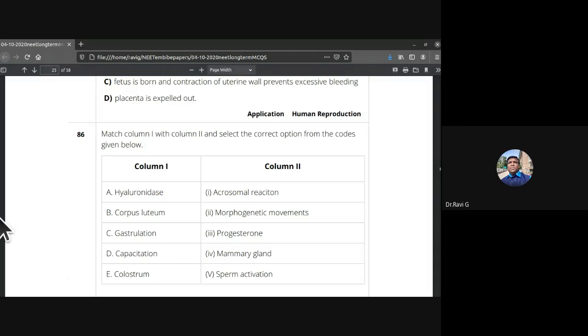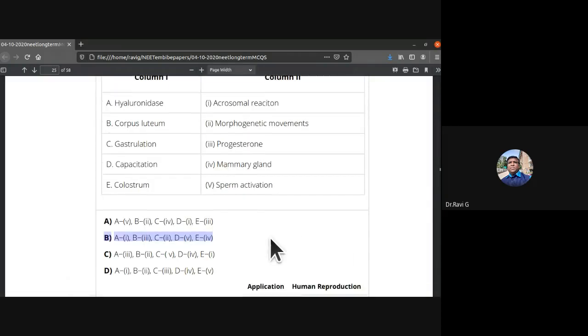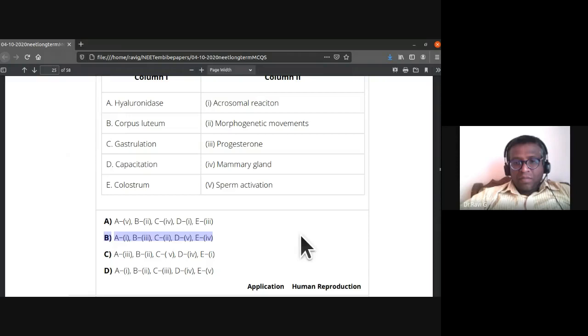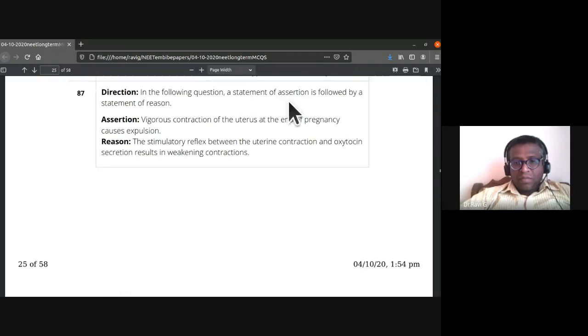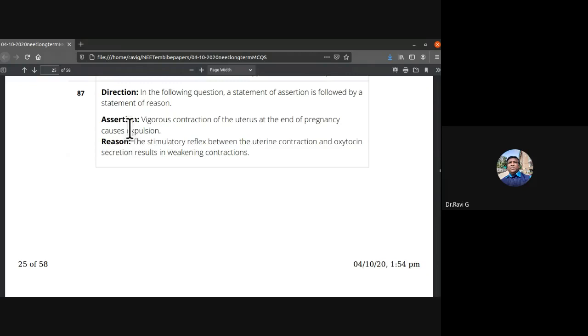The correct choices are in B: A1, B3, progesterone, gastrulation is morphogenetic movements, capacitation is sperm activation, D5, E4. So that choice is in B. So B is the right answer. 87th, in the following question, a statement of assertion. So we'll just read the assertion statement. Vigorous contraction of the uterus at the end of pregnancy causes expulsion. The stimulatory reflex between the uterine contraction and oxytocin secretion results in weakening contractions.